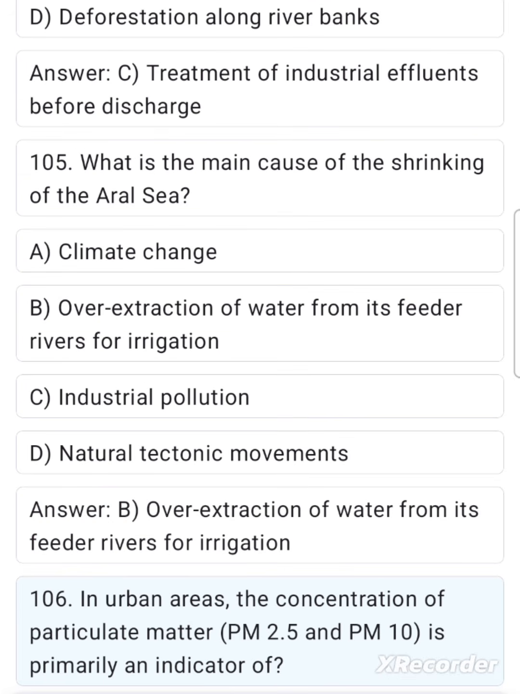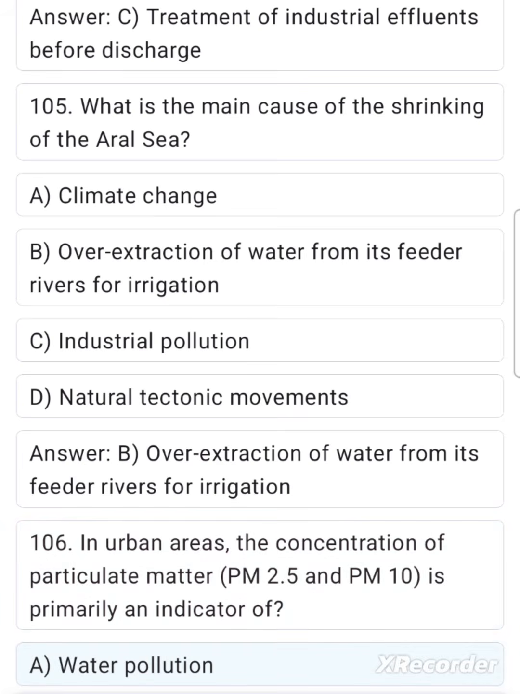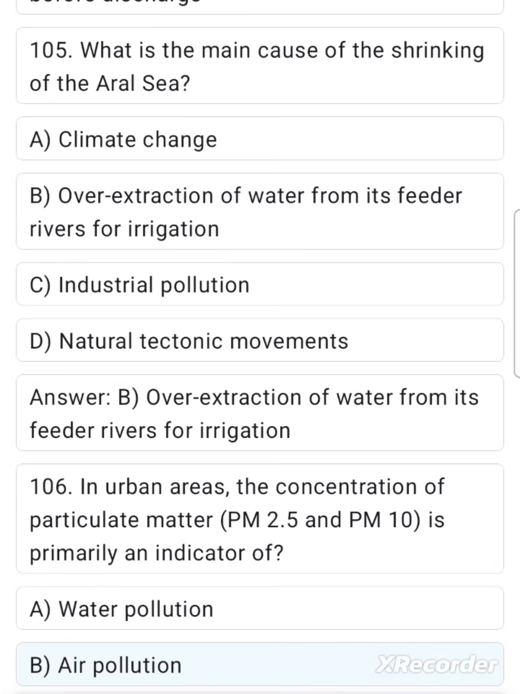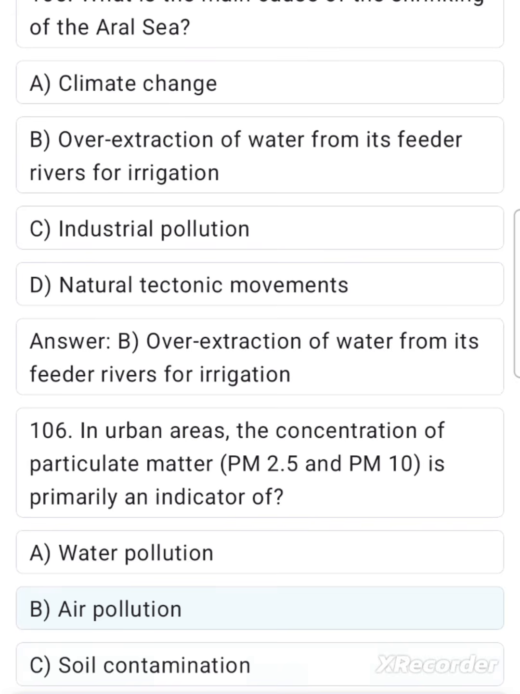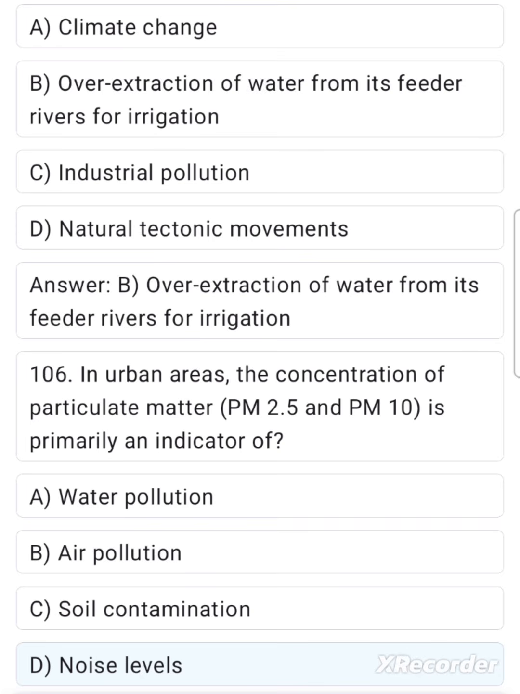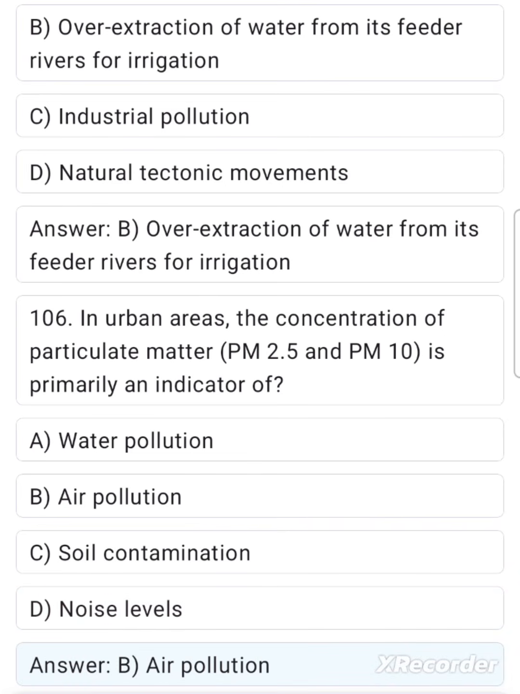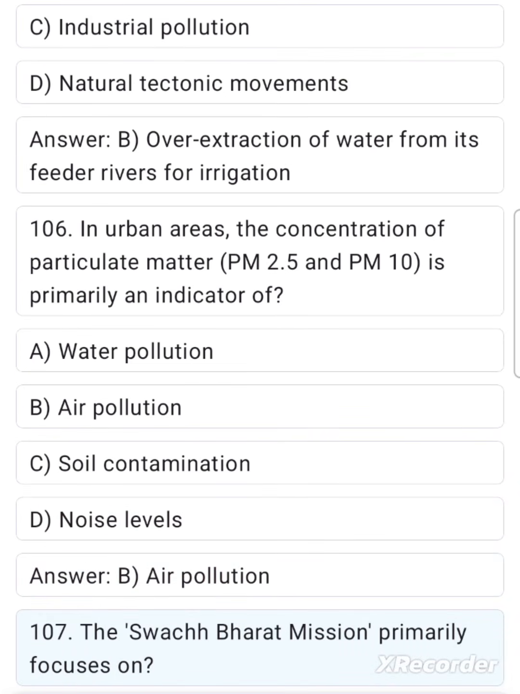106. In urban areas, the concentration of particulate matter, PM 2.5 and PM 10, is primarily an indicator of A. Water pollution. B. Air pollution. C. Soil contamination. D. Noise levels. Answer. B. Air pollution.